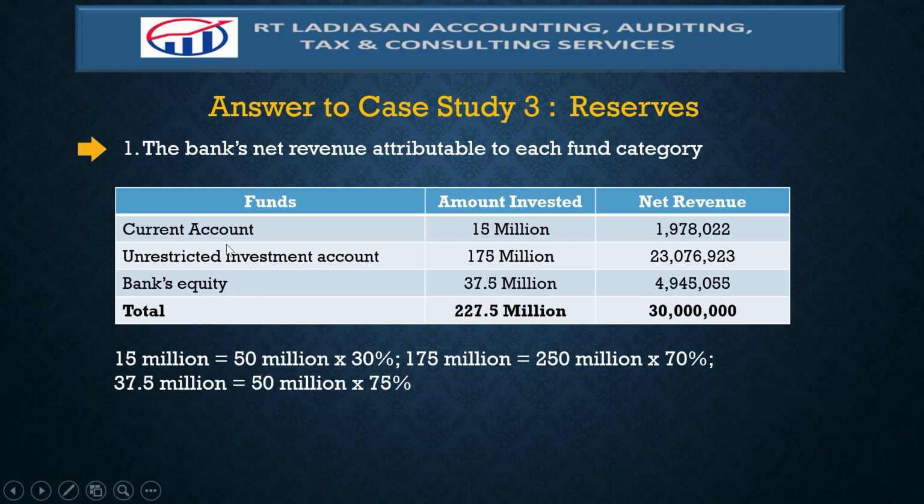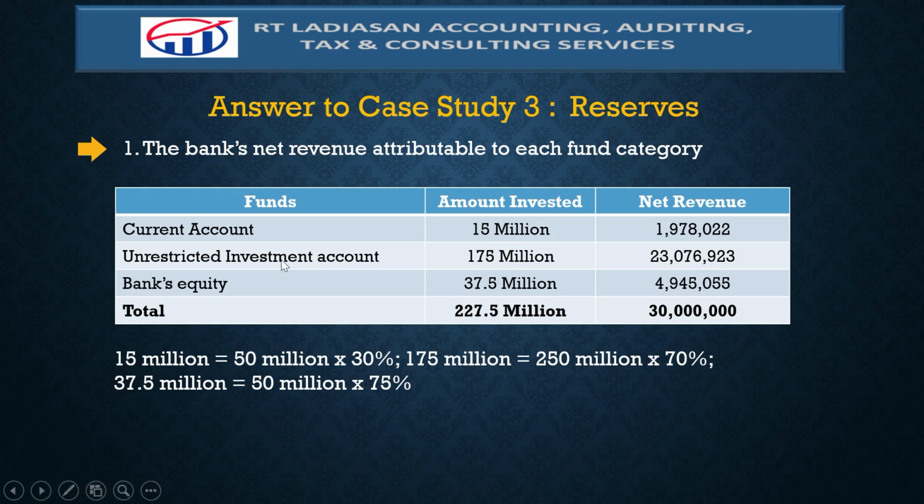based on the fund category: the current account, the unrestricted investment account, and the bank's equity. And the basis is the amount invested. Take note that based on the facts of the case, the average balance for the current account is 50 million pesos. But it is the bank's policy that the funds actually invested for current account is 30%. And therefore, the 30% of the average balance is 15 million pesos.